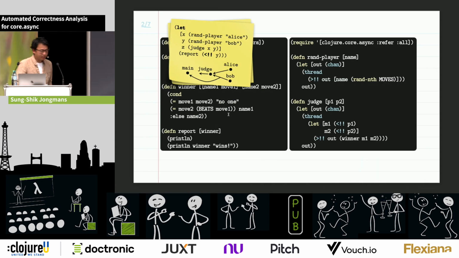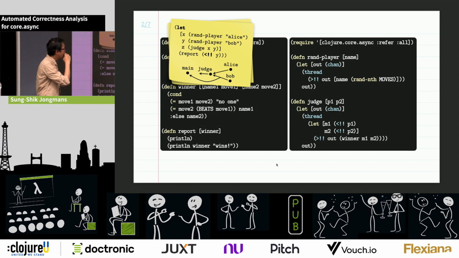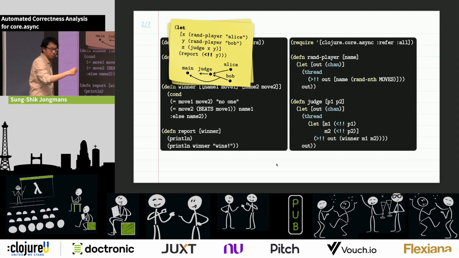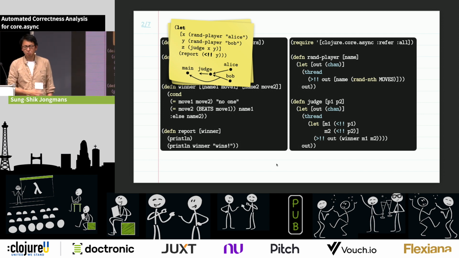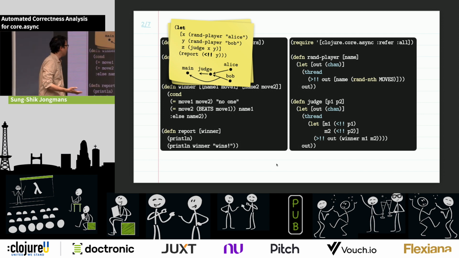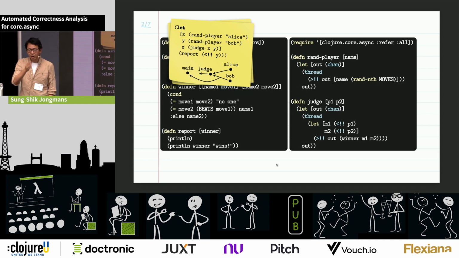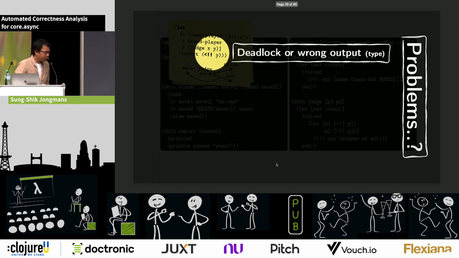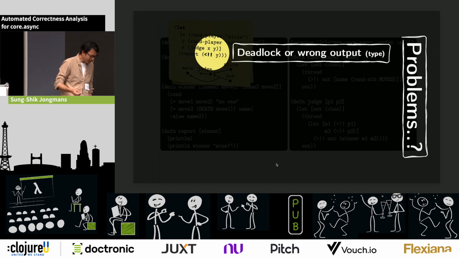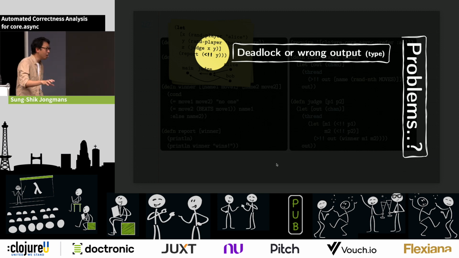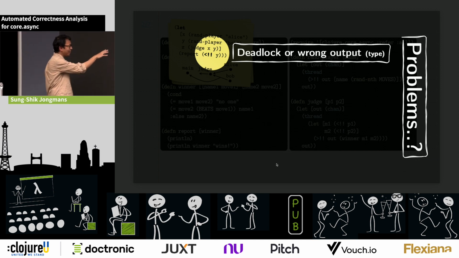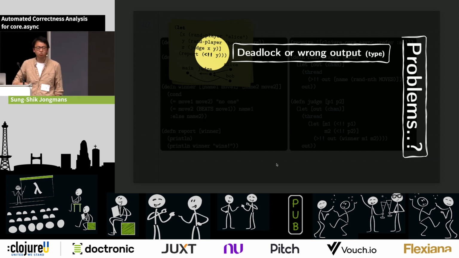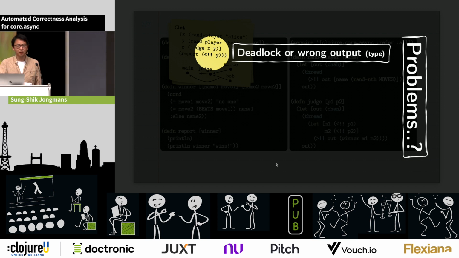So the deadlock that we get here, just to explain it based on this picture, is that judge wins the race, right? So we receive the message from Bob, but main is also still waiting to receive something from Bob. But Bob is going to send only one message, right? So main is basically stuck forever, waiting for something that will never happen. And so yes, we do have a deadlock here. And so for this first category of programming mistakes, where we get the wiring wrong, we can get at least two kinds of problems, namely deadlock or wrong output, where the wrong output has the wrong type. That's at least the example that we saw in this presentation so far. Okay, that's one thing. But there is more, right?